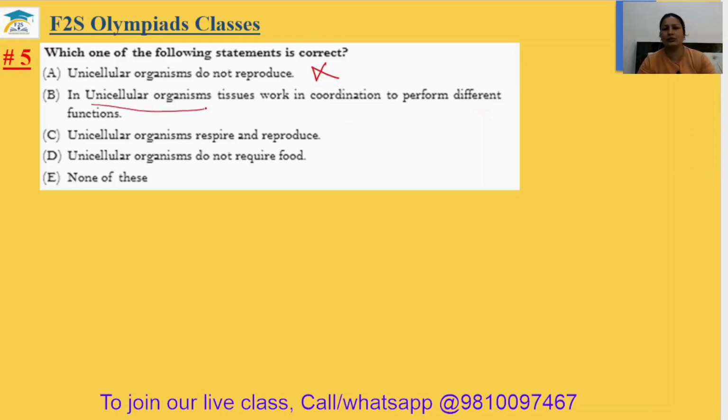Actually, there is only a single cell in a unicellular organism, so there is no chance of tissue, because tissue is a collection of cells which performs some specific task. So this is also wrong. Unicellular organisms respire and reproduce. Yes, this is the basic characteristic of living things. If anything is a living organism, then definitely it will respire and reproduce. Unicellular organisms do not require food. No, living things always require food. This is also wrong. Fifth answer will be option C.